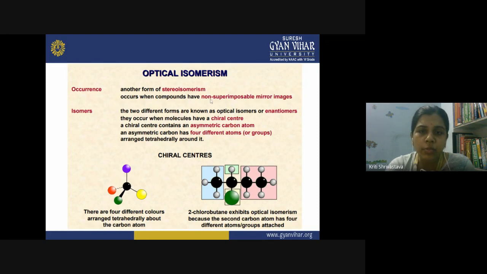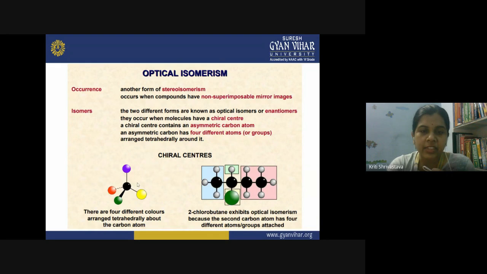Non-superimposable means when you put the image of this molecule on the molecule itself, it will not cover the molecule. And this is the asymmetry, and we call this asymmetry chirality. So what is chirality?